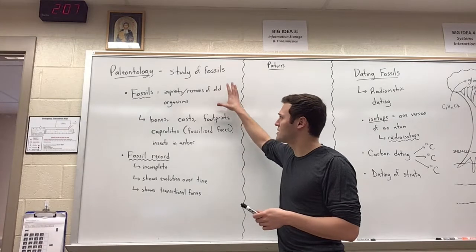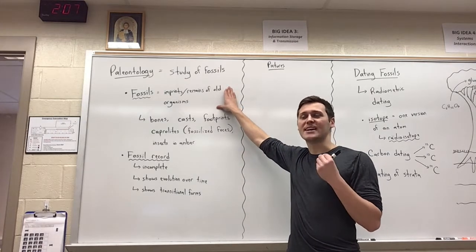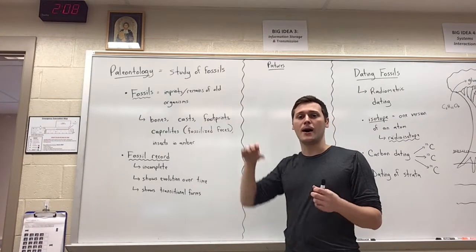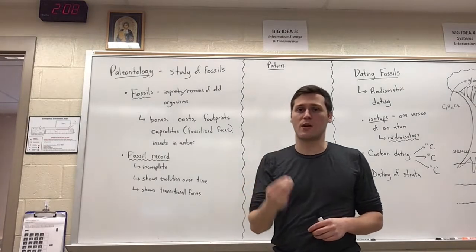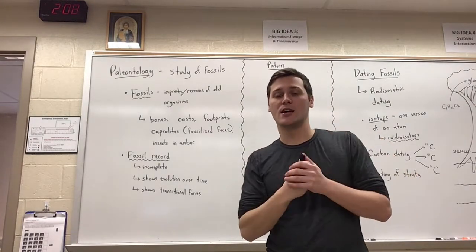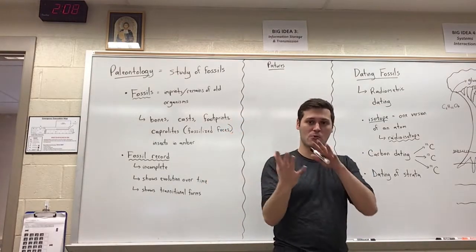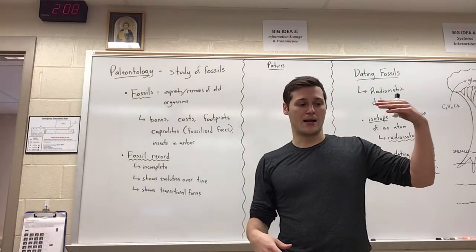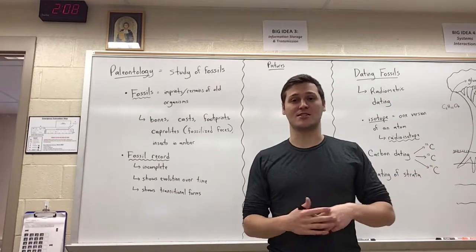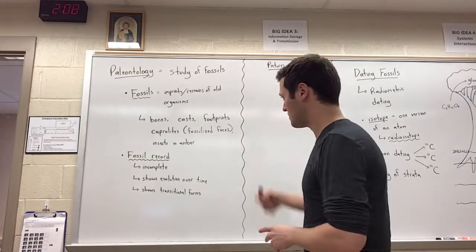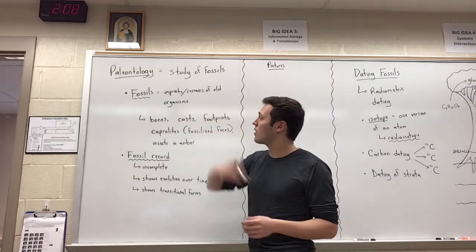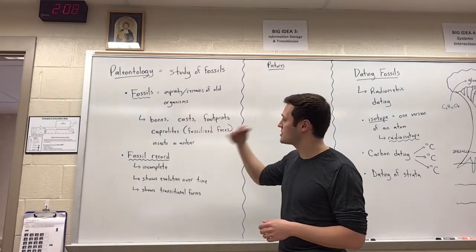I do want to point out that the conditions to get a fossil have to be just right. You need to be in an area that's very cold, an area that limits the organism's exposure to things that are going to break it down, such as certain types of bacteria. So bones are common fossils, and shells.